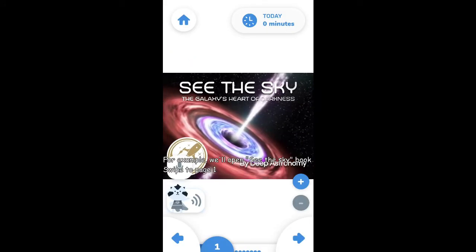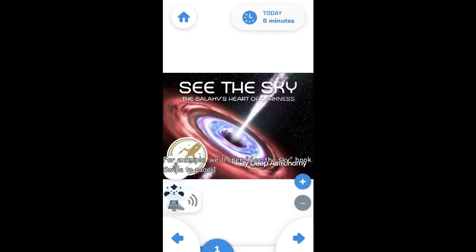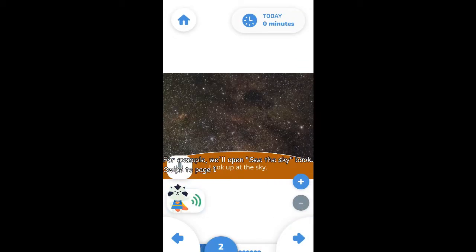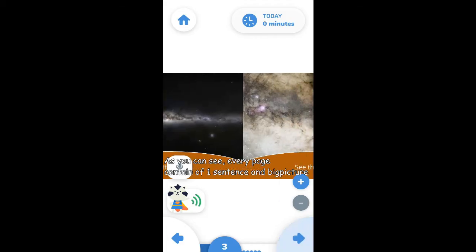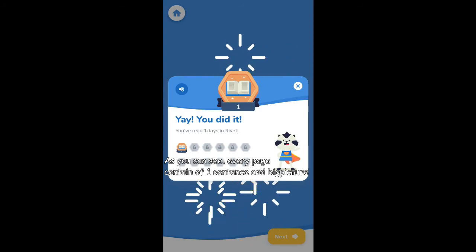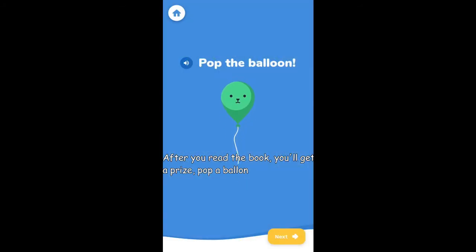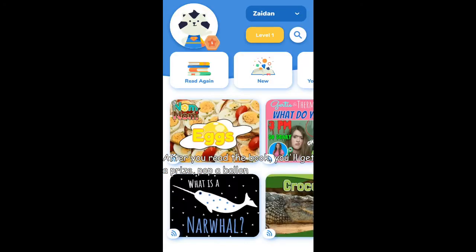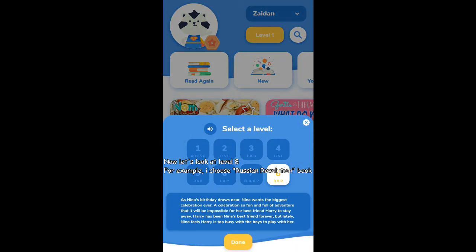For example, we'll open See the Sky book. Swipe to page 1. As you can see, every page contains of one sentence and a big picture. After you read the book, you'll get a prize. Pop the balloon. Now let's look at level 8.